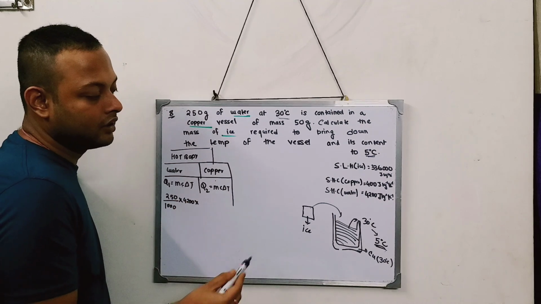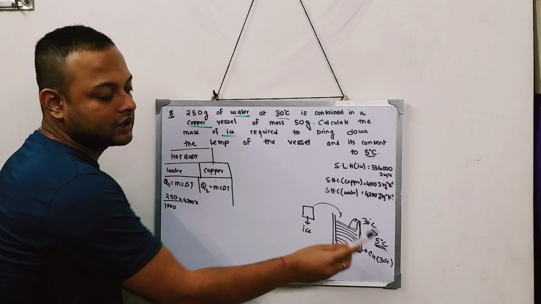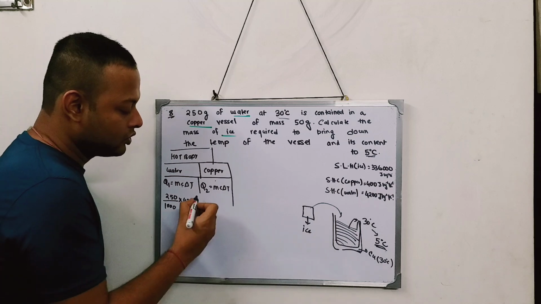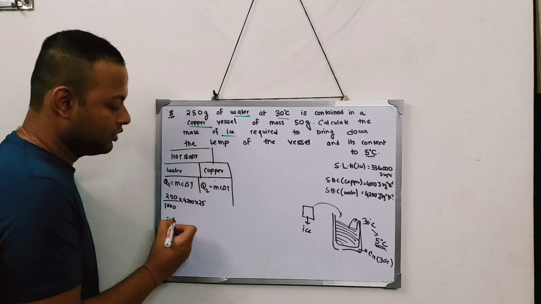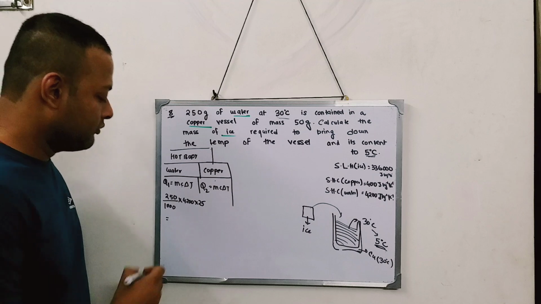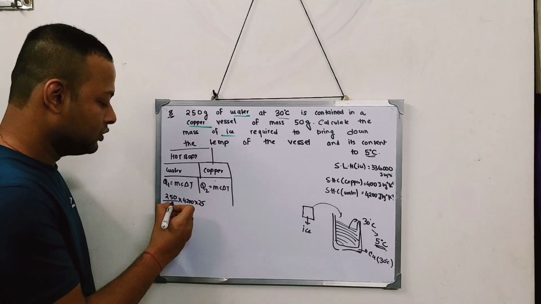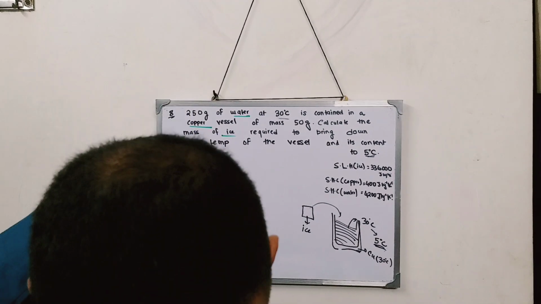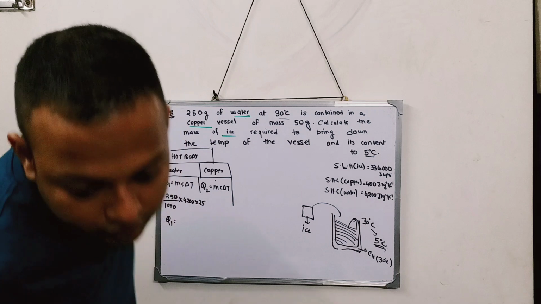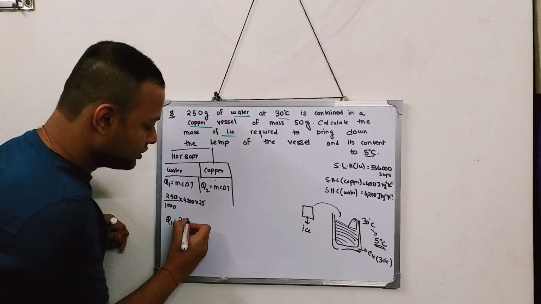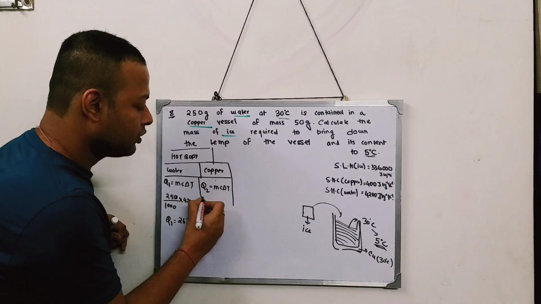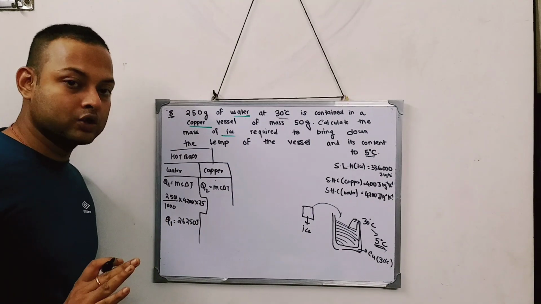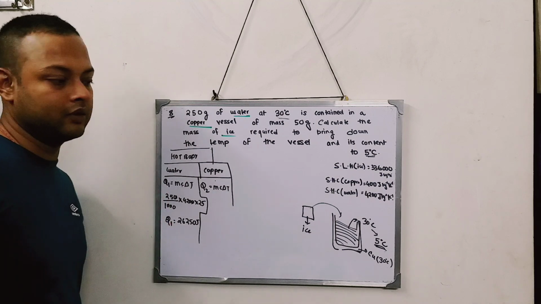And what is delta T? Delta T is the change of temperature. From 30 it is coming to 5. So what is the delta T? It is very easy, 25, from 30 to 5. So this becomes 25. Now if you solve this whole thing, cancelling the zeros, the value of Q1 turns out to be 6250 joule. So the total amount of heat that will be released by the water will be 26250 joule.